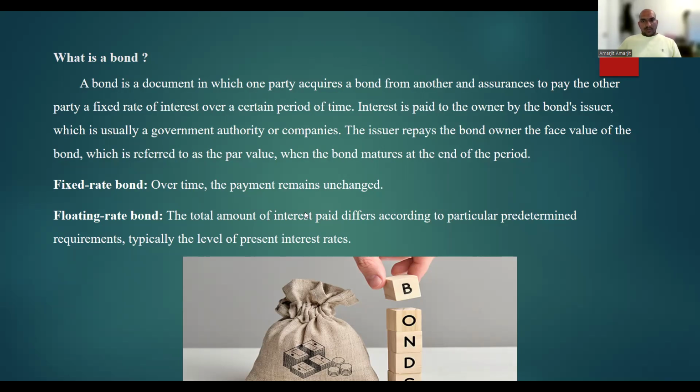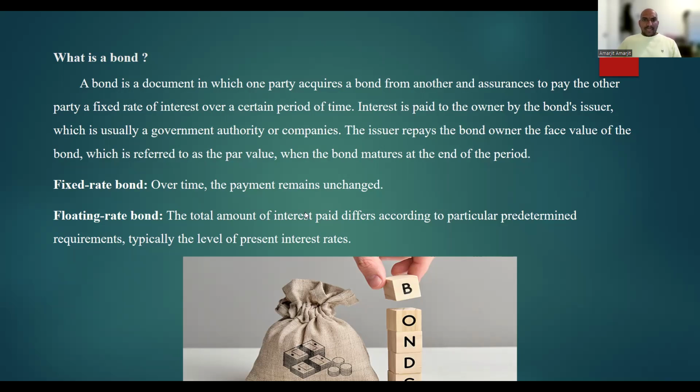If a bond issuer cannot pay its interest or repay the bond's principal, then the issuer is in default. In this case, the bond's owner may have to take legal action to claim the money it is owed. Basically, there are two types of bond. The first one is fixed rate bond. The second one is floating rate bond.